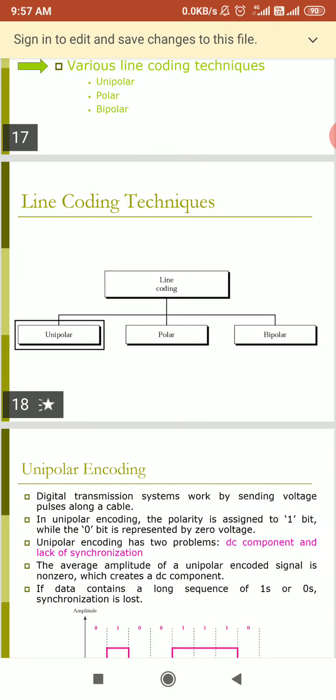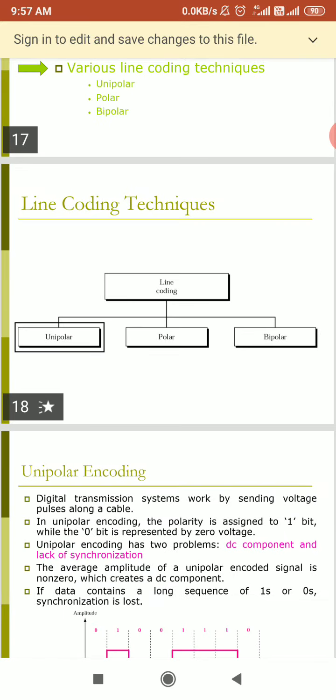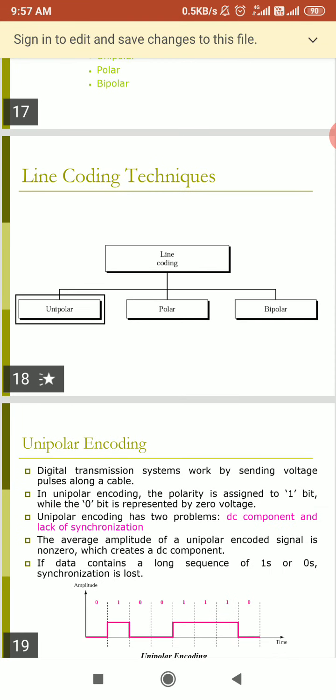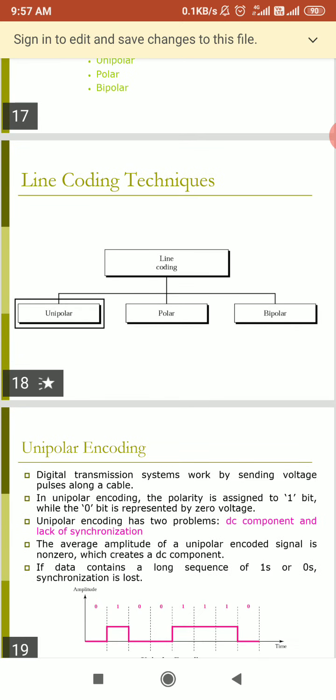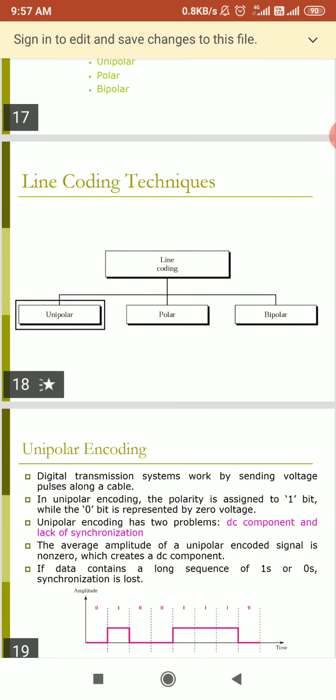When there is a small transmission bandwidth, we can use line coding, because line coding requires a small transmission bandwidth. Its power efficiency should be as high as possible for the required data rate and error probability.